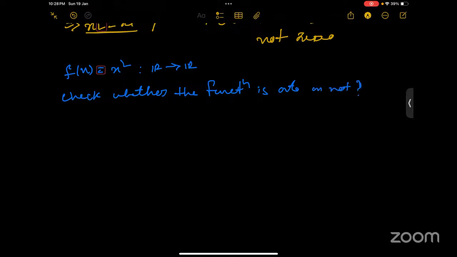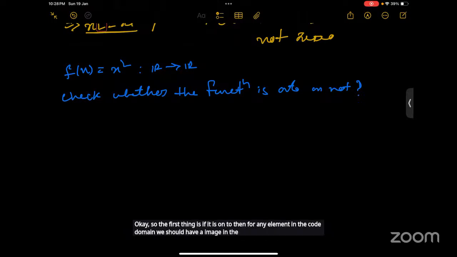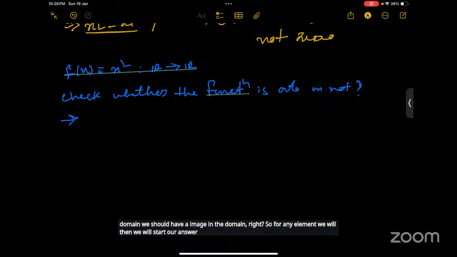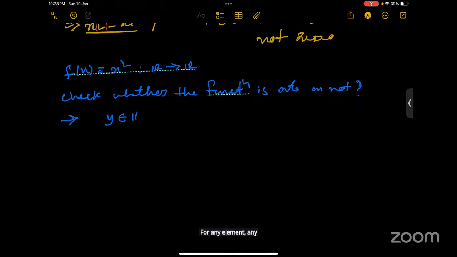Okay. So the first thing is, if it is onto, then for any element in the codomain, we should have an image in the domain, right? So we will start checking from any arbitrary element in the codomain R. Then we have to check whether there is a point which can be the pre-image of this element.